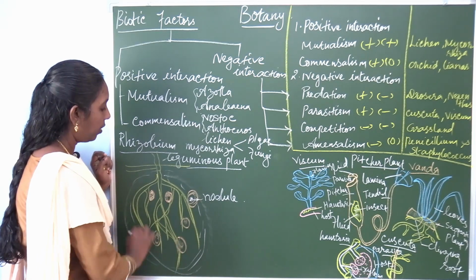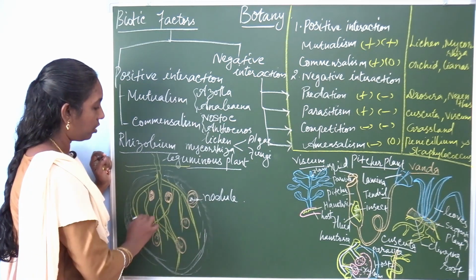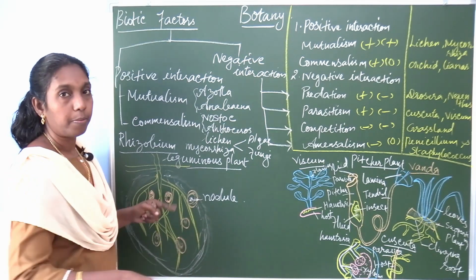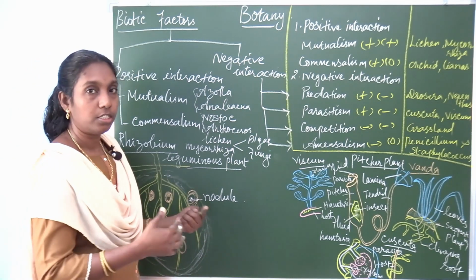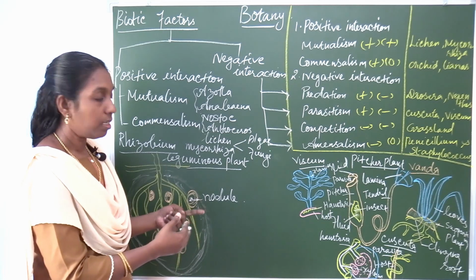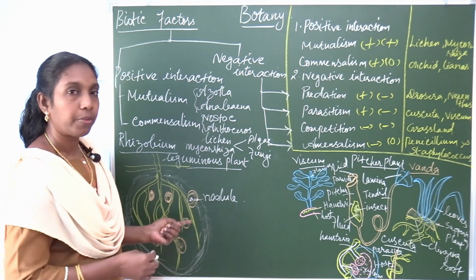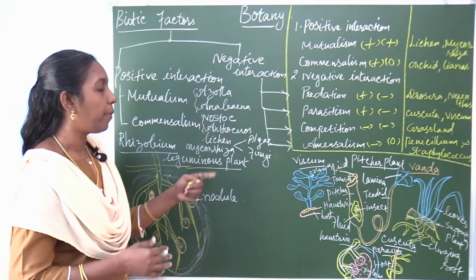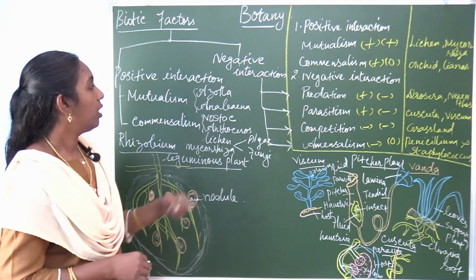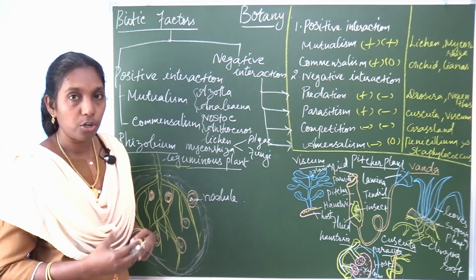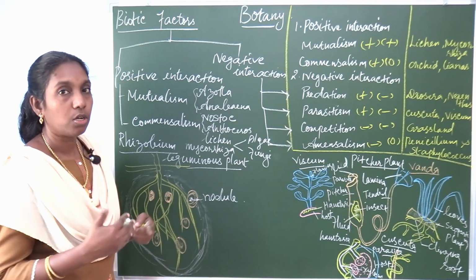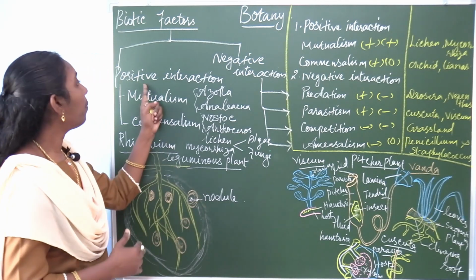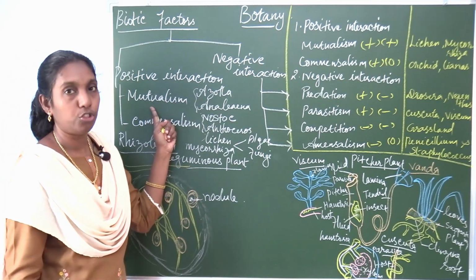This fungus degrades materials rich in humus, so it supplies food to the root, and the root gives shelter to the fungus. So both are mutually benefited, which is called mycorrhiza. Then Anabaena in coralloid roots of gymnosperms also gets shelter. So these examples you write for positive interaction, mutualism.